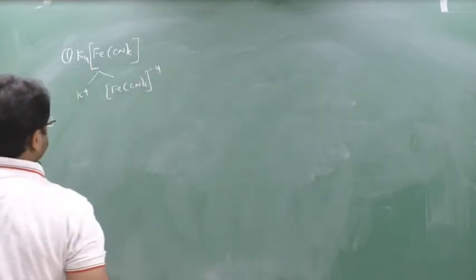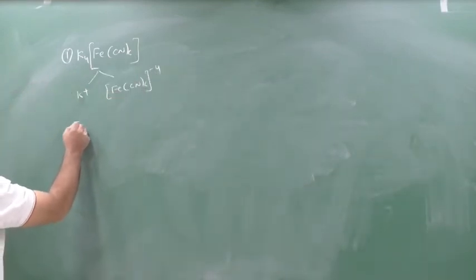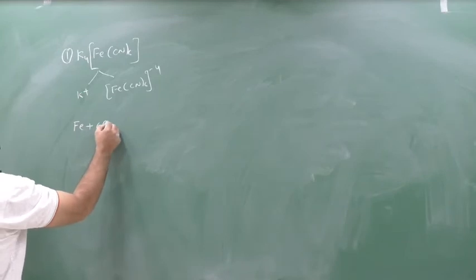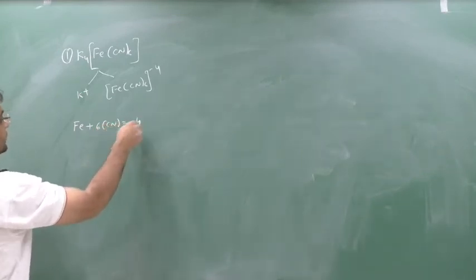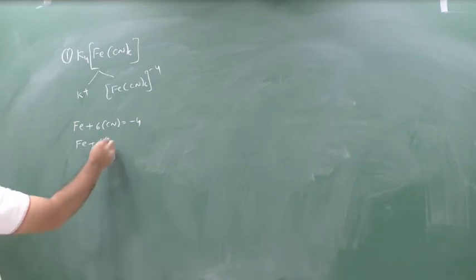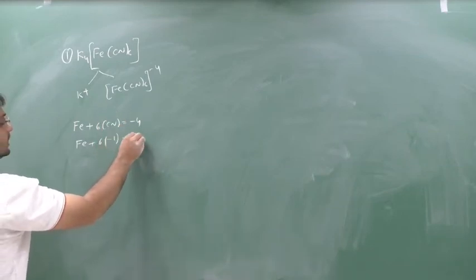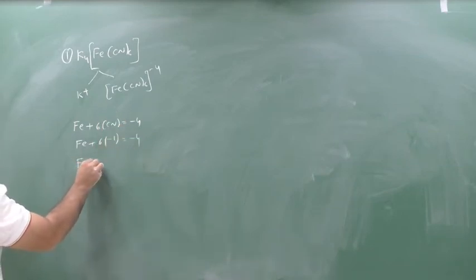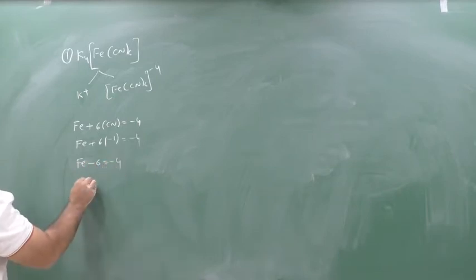First you calculate the oxidation number for this metal. So Fe plus valency 6 into CN equal to minus 4. Now cyanide is a negative ligand which is having minus 1 charge, CN-. So Fe minus 6 equal to minus 4, Fe is equal to plus 2.